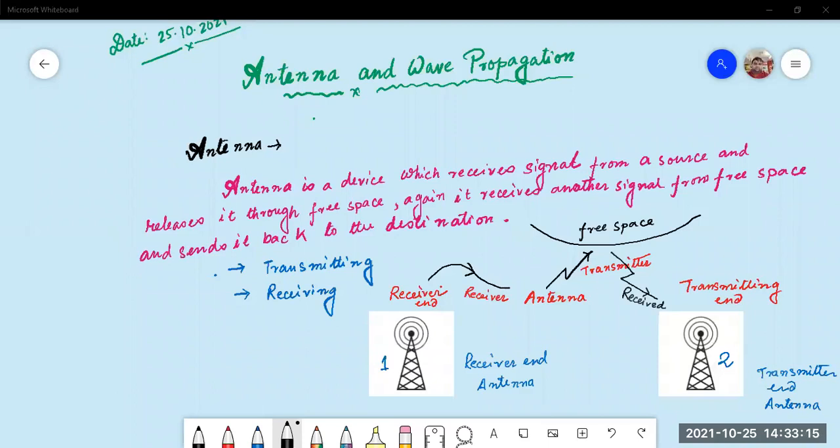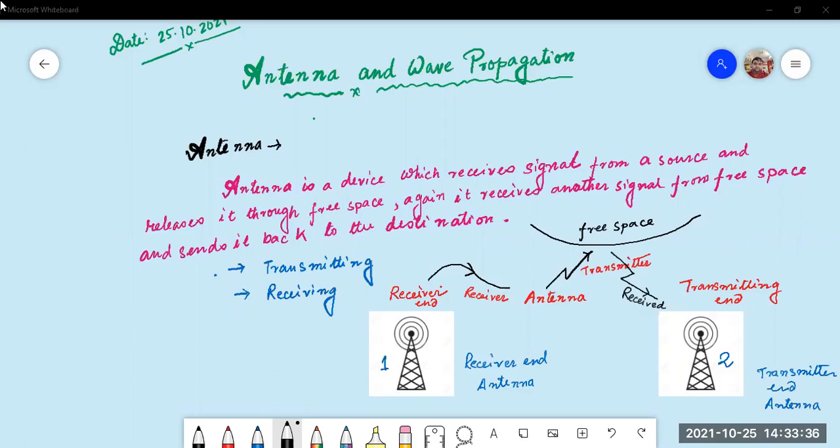As it is the medium between the sender and the free space, there are two mediums. One is the sender and receiver, another is free space. So sender and receiver are the same medium, but another medium is the free space. So two mediums are there.